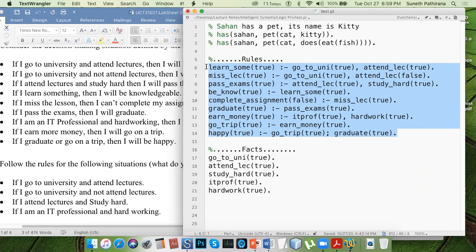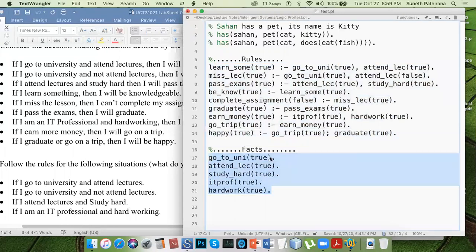Something in ordinary language, if something, open bracket, then within that you check whether something is matching to that one: equals, unequals, greater than, less than, something like that. Okay, so now you give the facts. Go to university true means this particular person that you are evaluating has gone to the university.